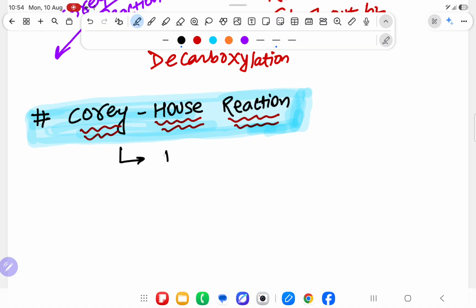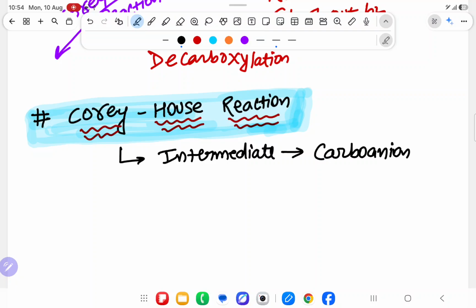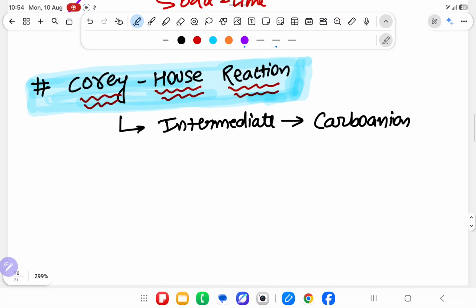So over here, in this reaction the intermediate is also carbanion. If the intermediate is carbanion, I will write the story after that. First see what the reaction is. First you take an alkyl halide and react it with lithium.